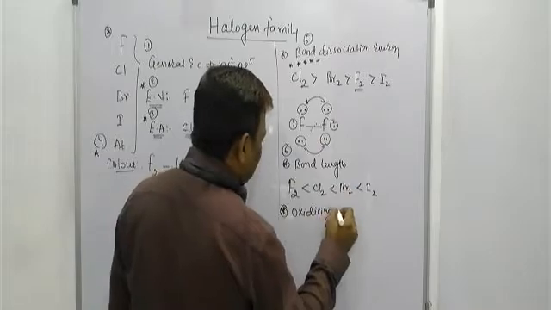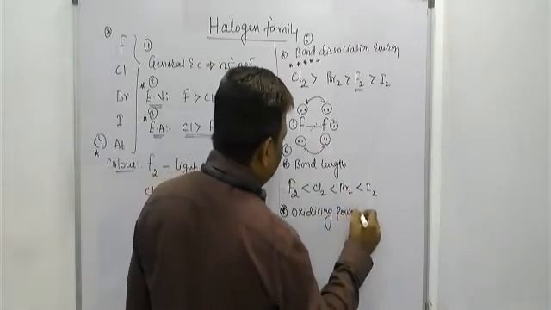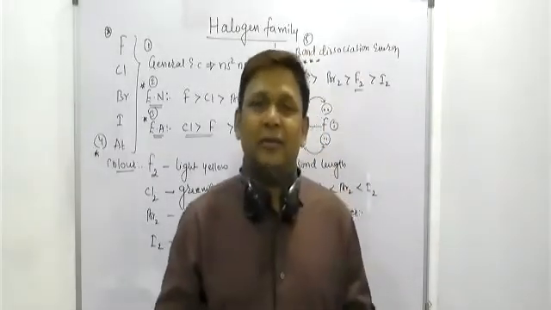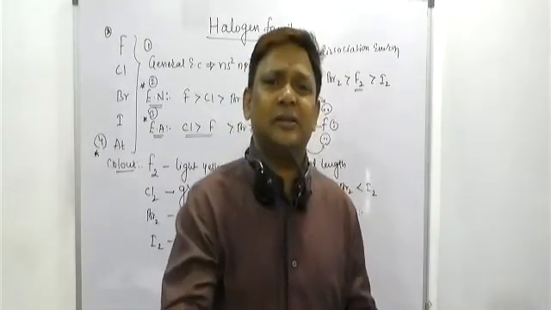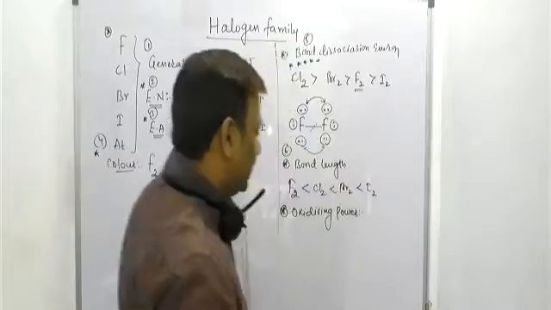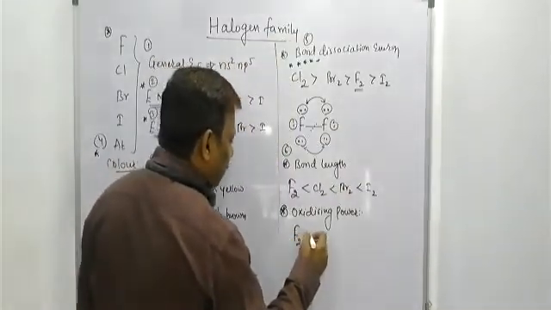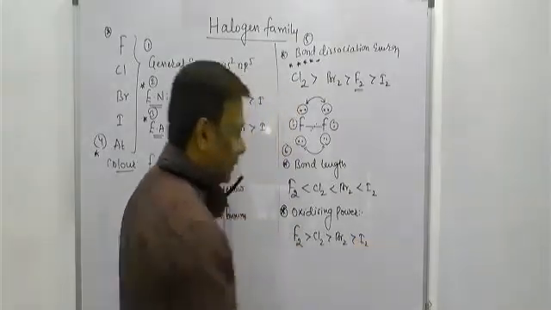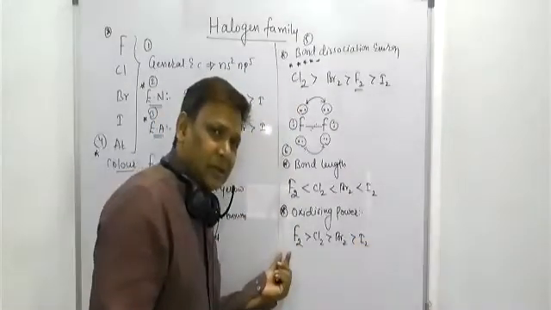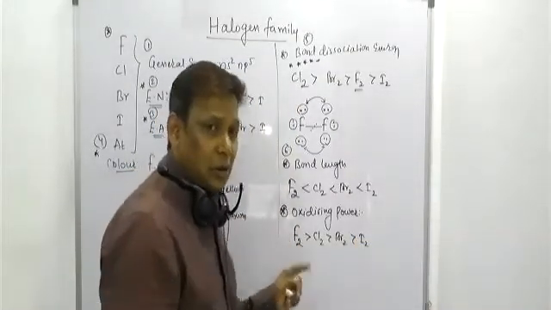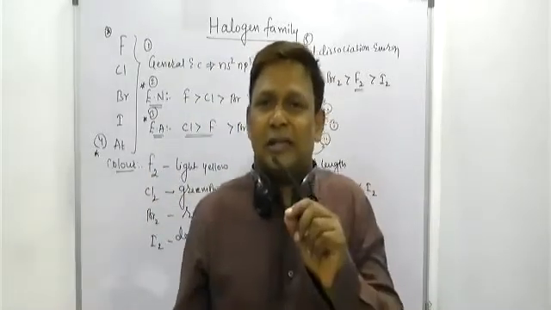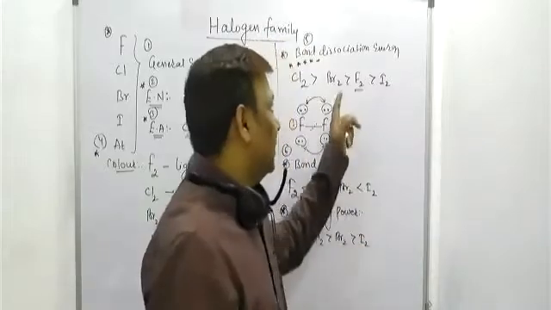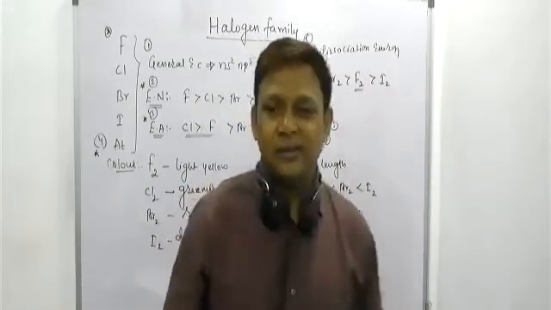Sir, what is the order of oxidizing power of these group 7 elements? I will tell you, the one which has a tendency to undergo reduction easily will have greater oxidizing power. That means fluorine will be more than chlorine, than bromine, than iodine. Right, beta? It can undergo reduction easily, that means it will act as a strong oxidizing agent. So oxidizing power decreases down the group, bond length increases, bond dissociation energy is an exceptional case. Got the point? Please take a screenshot, beta.